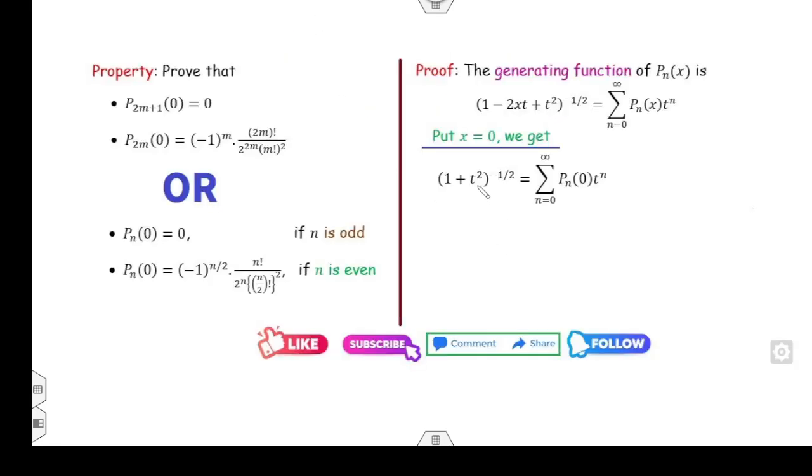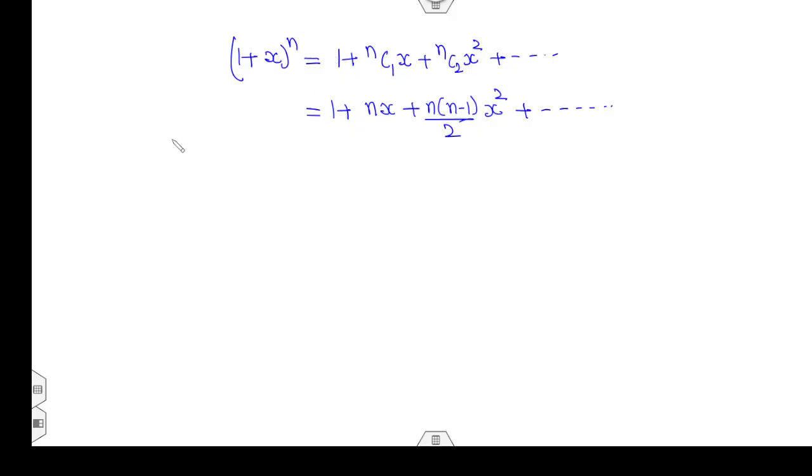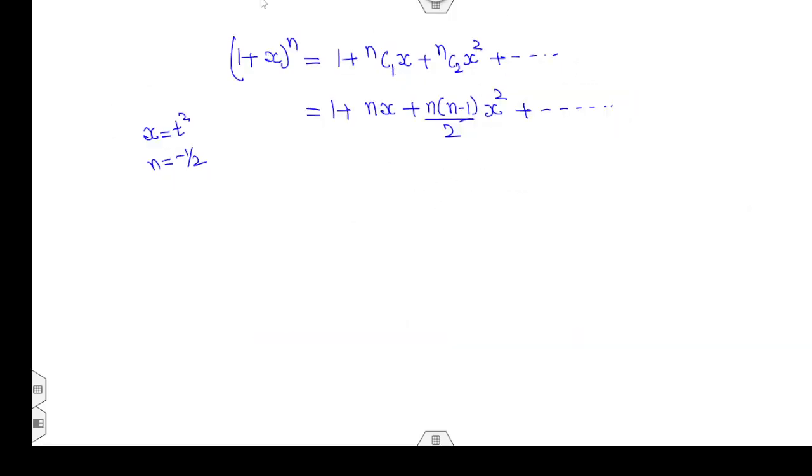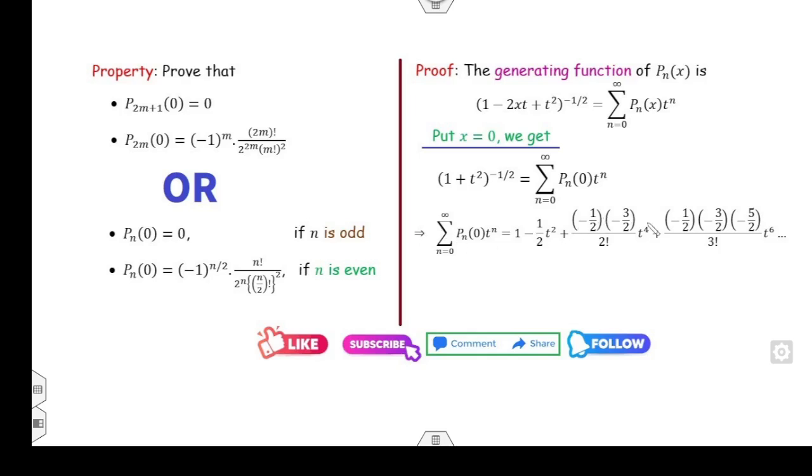So in this case, my x will be t². Fine. I can take x as my t² and n as my minus half. Yes, n is my minus half. So what does your expression become? Your expression becomes 1 − (1/2) t² + (−1/2)(−3/2)/2 factorial into (t²)² and so on. So as you fill it, you will get the expression of this quantity.